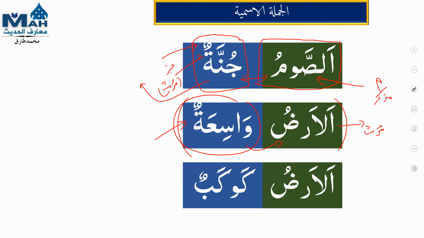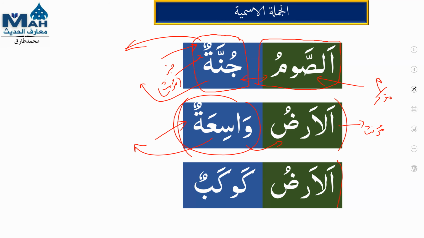Al-baytu wasi'un, the house is vast. Al-ardu wasi'atun, the earth is vast. So, because this wasi'un is an adjective, that's why it gets changed. But junnatun is not an adjective, it is the name of a thing. So in this condition, it will not follow its mubtada, only adjectives will get changed.